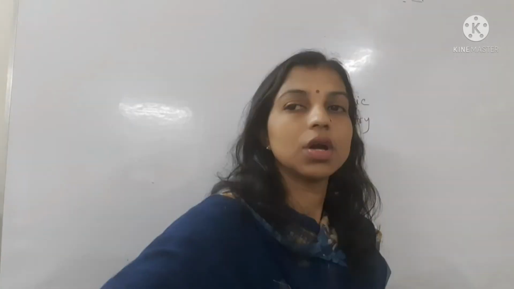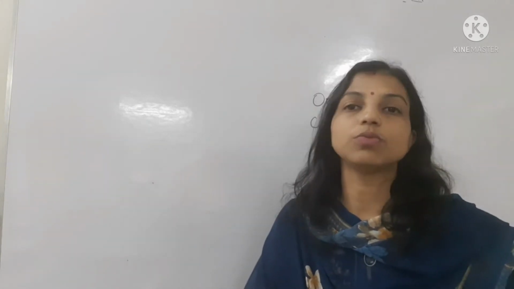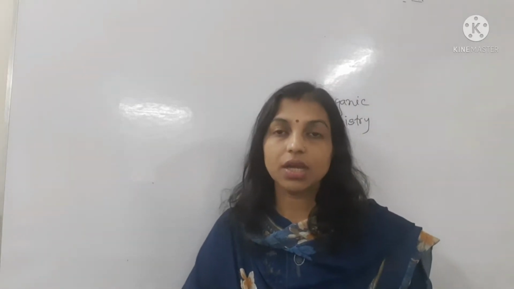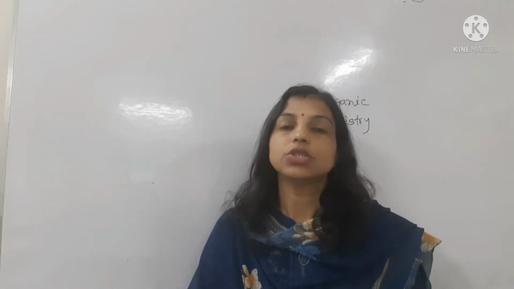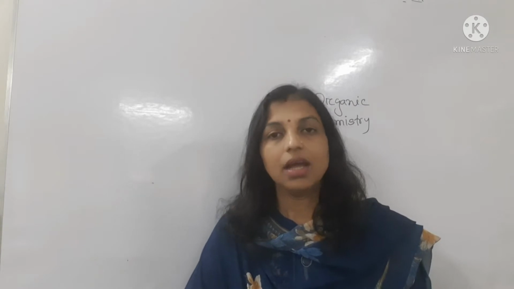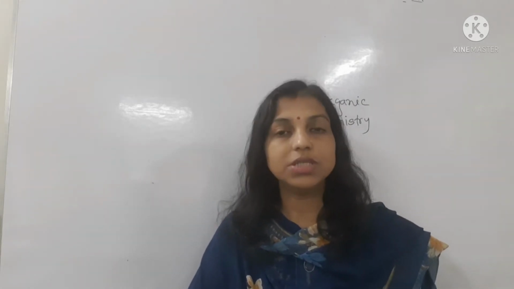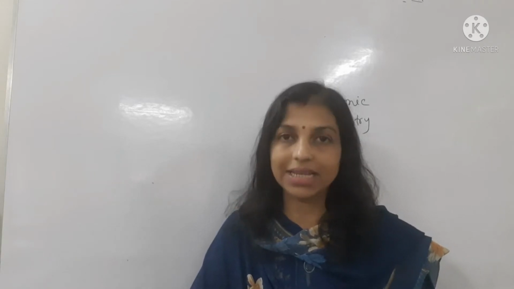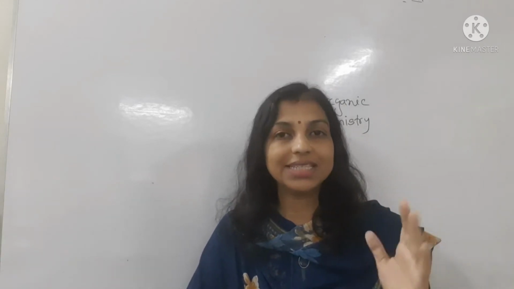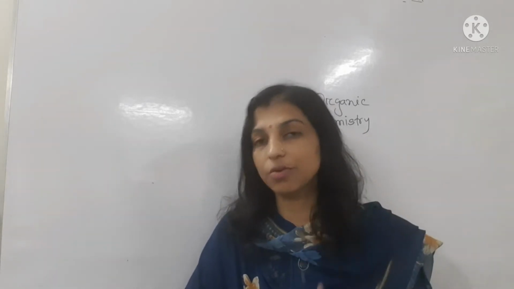Today I am going to discuss with you an important topic from chapter 2, Organic Chemistry of second paper. Today I am discussing alkene. Alkene means an organic compound in which a carbon-carbon double bond is present. From this alkene, I will discuss some important topics.